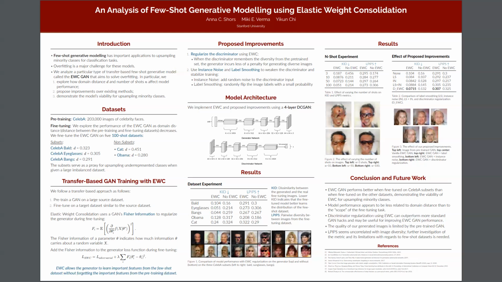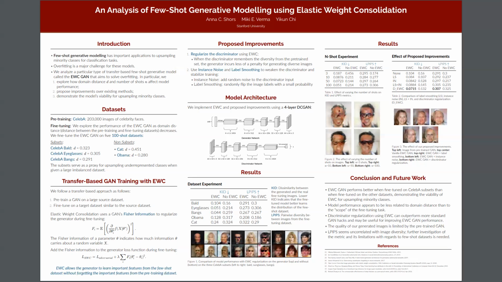We identified one main challenge with this method. It's a common issue with few-shot GANs that the discriminator quickly overfits to the few-shot data set, and this method presents no way of addressing this challenge, as regularization is only applied to the generator. We propose a number of techniques that we hypothesized would help address this issue.